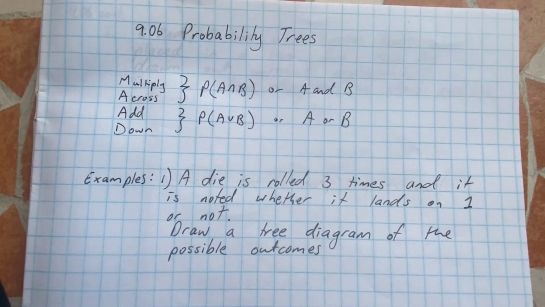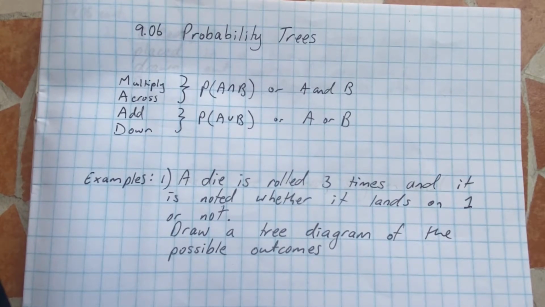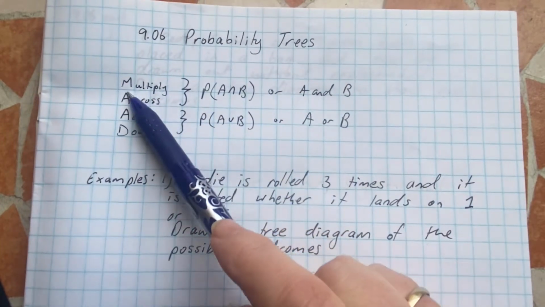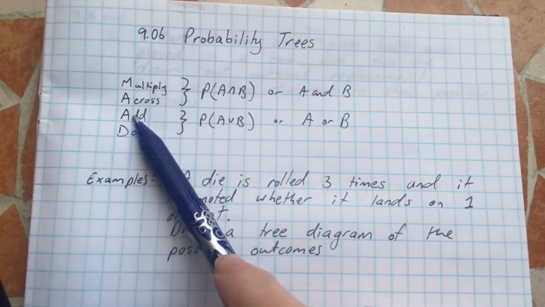Hi everyone, this video is about probability trees and relates to exercise 906. We have talked about probabilities before briefly, but now we're going to go into some more detail. So the general rule with a probability tree is to multiply across and add down.